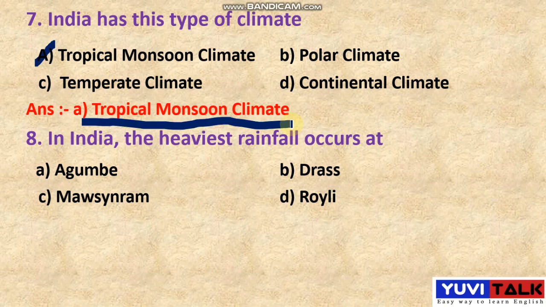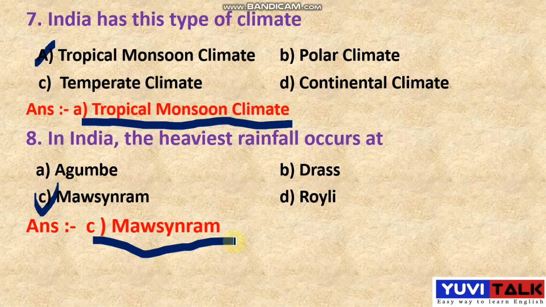See there, the right answer is, students, option C, Masinram is the right answer. Okay, option C is the right answer, Masinram. So in Masinram, they get the heavy rainfall in our country. Okay, I am not telling here about our state, and not about the world, it is about our country. In our country, we get the heavy rainfall in Masinram. Okay, I hope you understood, students. Now let's move on to the next question.